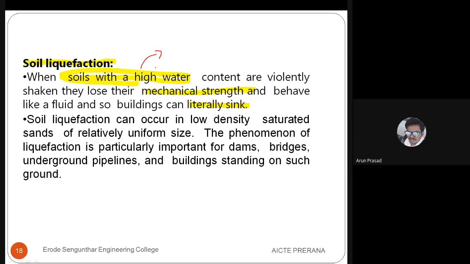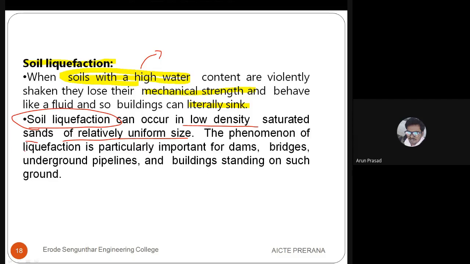Okay. The soil liquefaction can occur in low density saturated sands of relatively uniform size. Okay, if the density is low and of uniform size, then automatically soil liquefaction occurs easily.